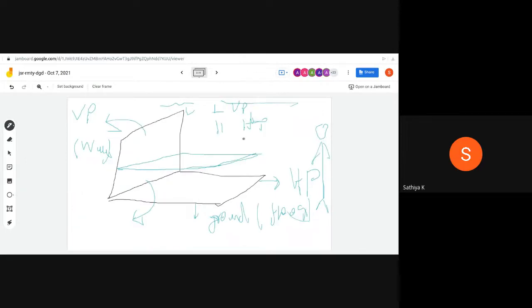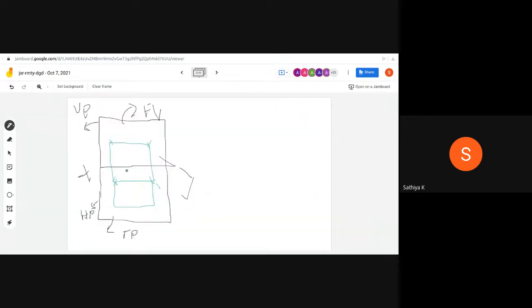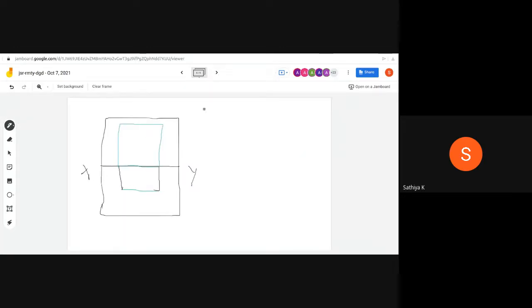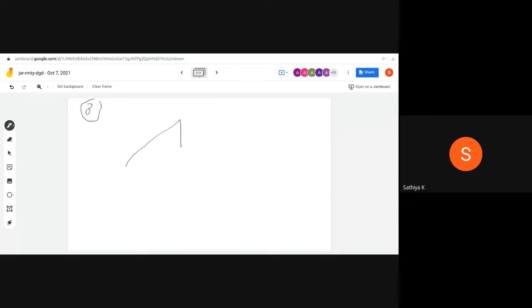This is case 1. The plane is perpendicular to the VP and parallel to the HP, and its result should be drawn something like that. And the second case, this is the actual object, which is perpendicular to the HP and parallel to the VP, and this is the result. Then the third case, I'll take the same first angle projection, and now I keep the plane something like that.